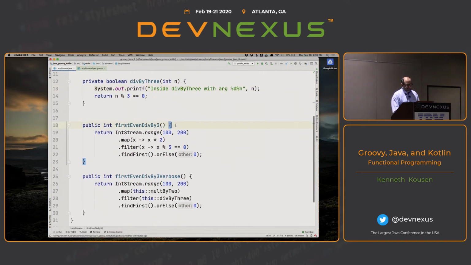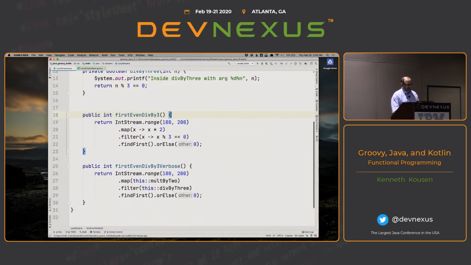So here, this function says the first even number divisible by 3. I'm using Java to say, let's make an int range from 100 to 200. Just pick numbers. That's 100 to 199. I will double them all, filter them by divisible by 3, and then find the first, which of course in Java returns an optional. So I'll do an orElse. Say if I didn't find anything, I'll return a 0, which doesn't fit in this range, so I'll know something went wrong. It's like an error code, okay?